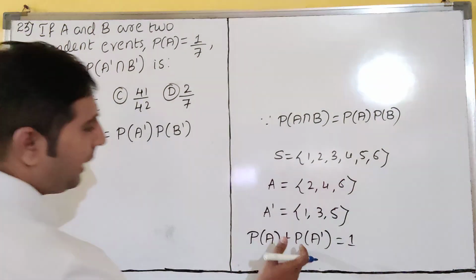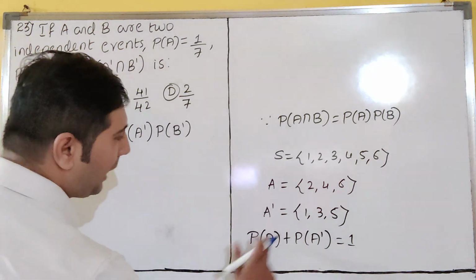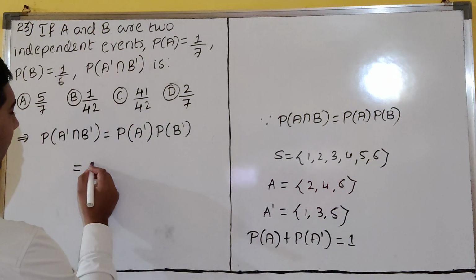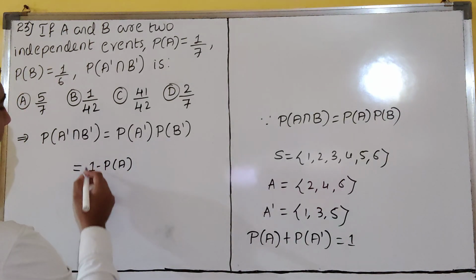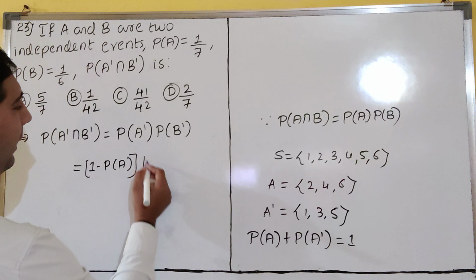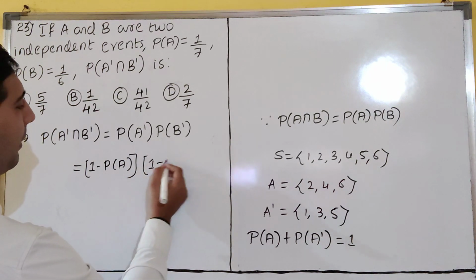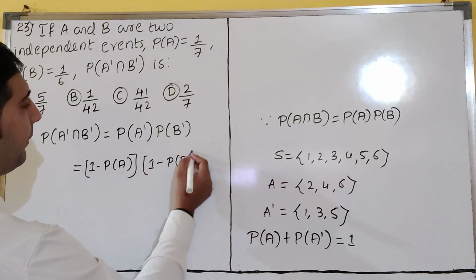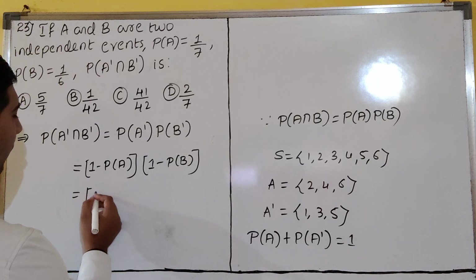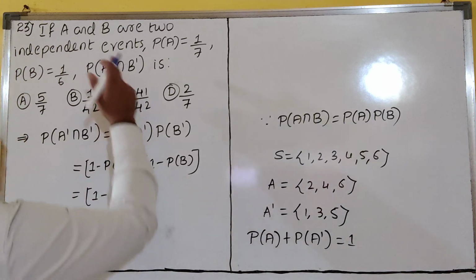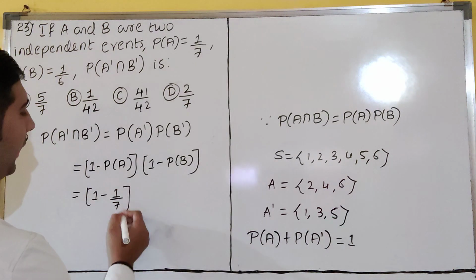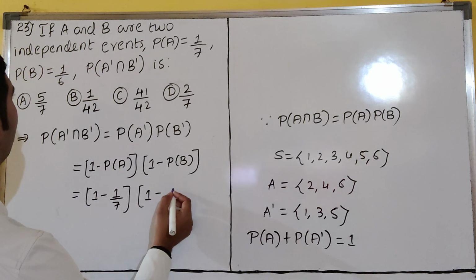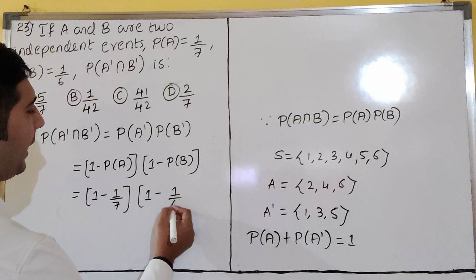So now P of A complement plus P of A, if you take that side, is 1 minus P of A, dear students. So P of A complement means 1 minus P of A. P of B complement means 1 minus P of B, dear students. So what is P of A? P of A is 1 by 7. P of B is what? 1 by 6, dear students.